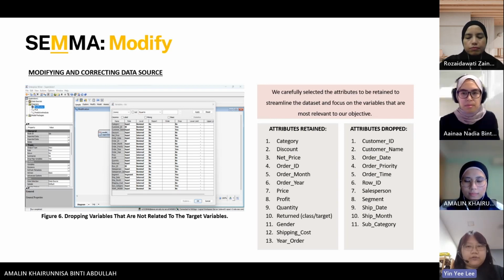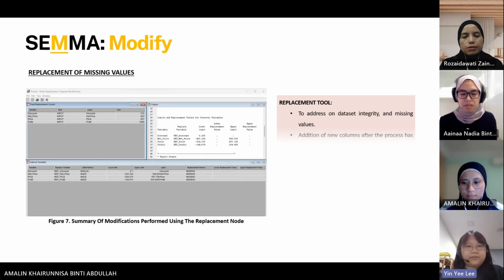Out of the initial attributes, we identified and retained 13 key attributes, as you can see on the screen, and we decided to drop the remaining attributes as they were not directly aligned with our objectives or deemed less significant for our analysis.